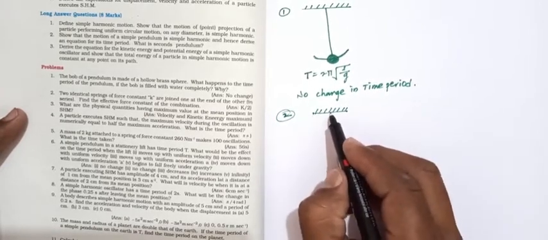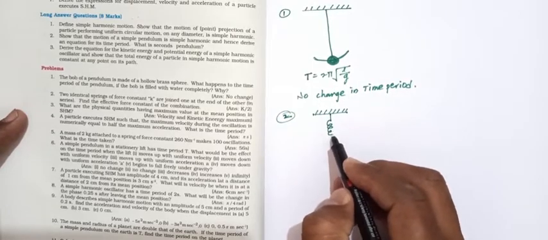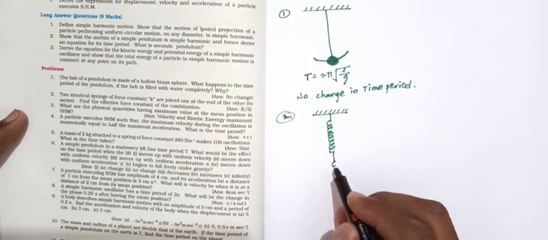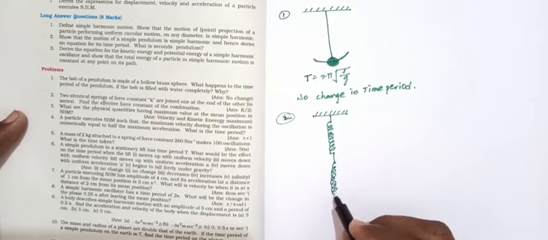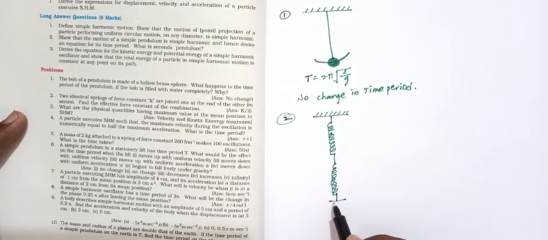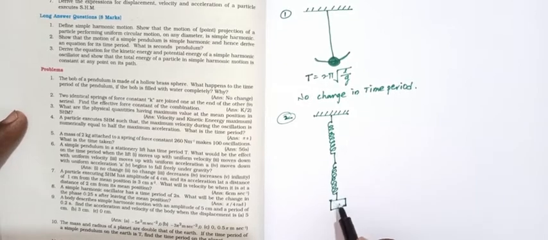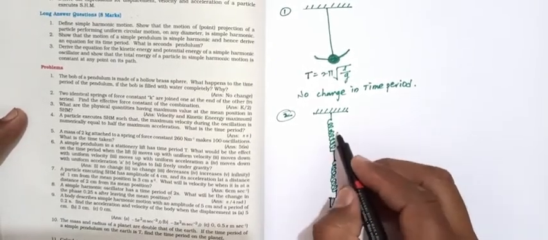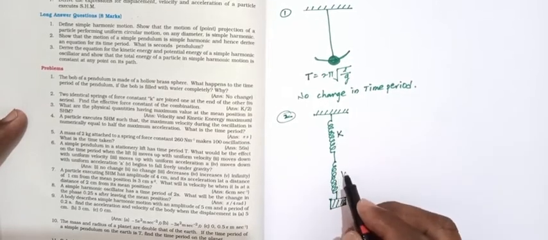Each spring is connected in series. So this is another spring here, suspended to the mass. This is K and this is also K.